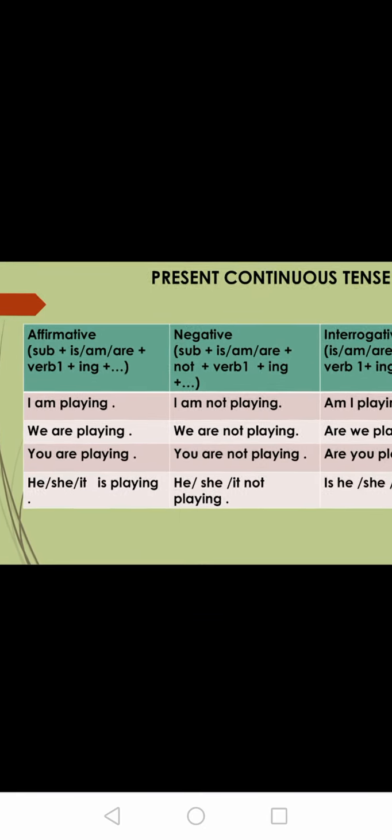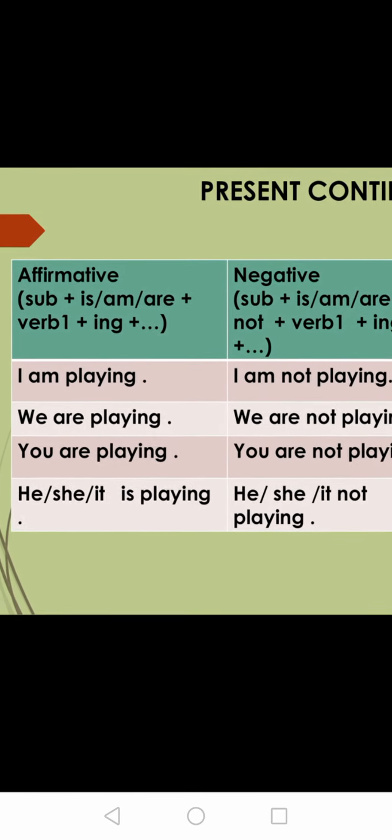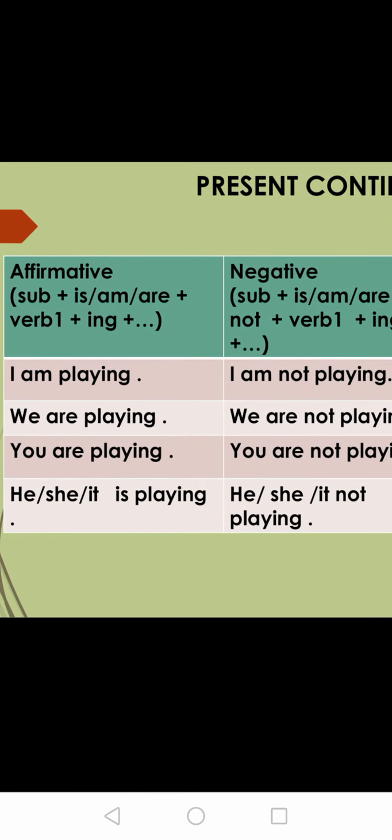Next we are going to study present continuous tense, also known as present progressive tense. First we are going to see it in the form of a table, then some more examples. So affirmative: subject plus is/am/are plus V1 plus ing plus remaining sentence.